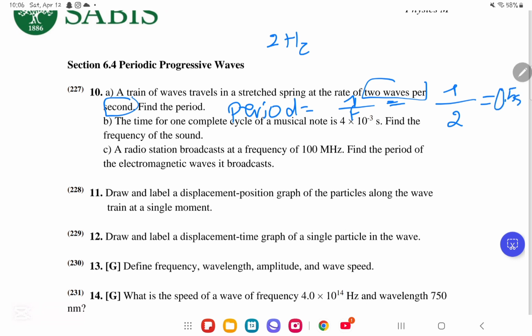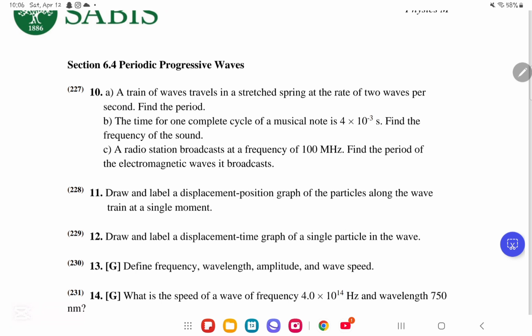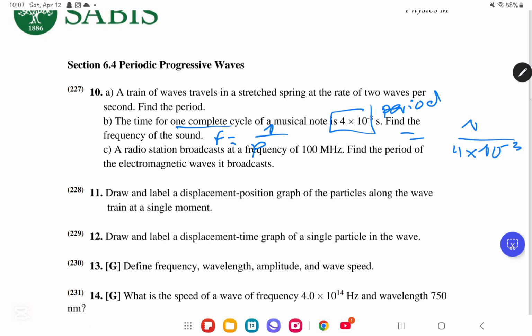Okay? We now move on to part B. They said the time for one complete cycle of a musical note is 4 times 10 to the power of minus 3 seconds. Find the frequency of the sound. So we have one complete cycle, or one wave, being this many seconds. So this is the period. They said find the frequency of the sound. The frequency of the sound is going to be 1 over the period. So it's going to be 1 over 4 times 10 to the power of minus 3. Let's put it together. We will get that the frequency is equal to 250 hertz.